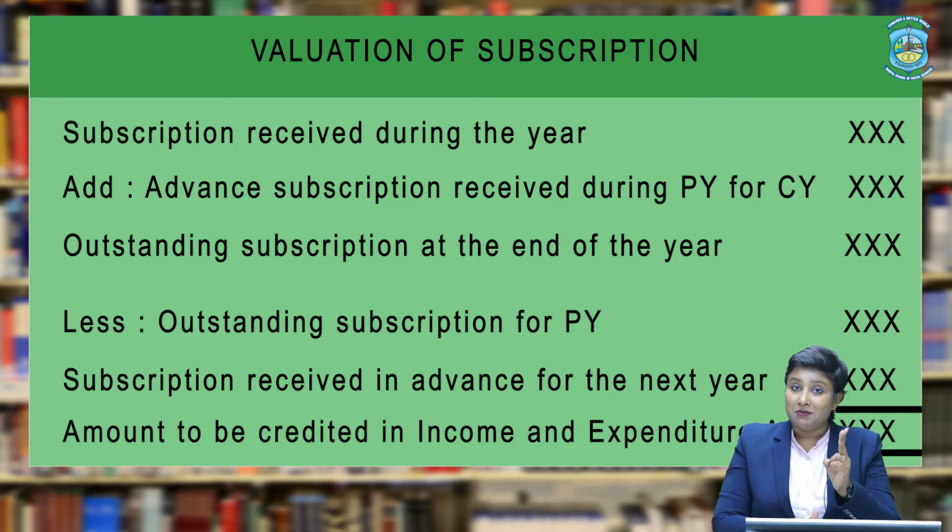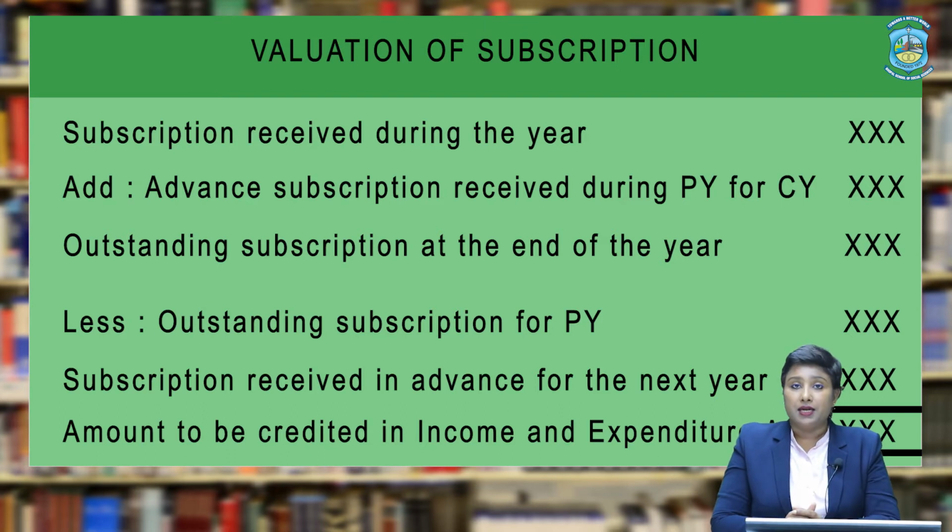So, let me tell you again, two things are added to the total amount received as subscription: subscription received in the previous year in advance for the current year, and subscription accrued in the current year at the end.